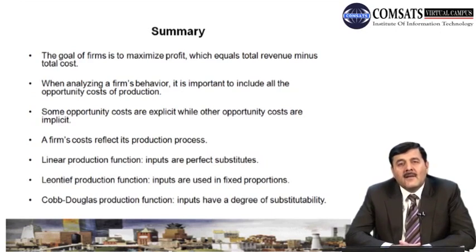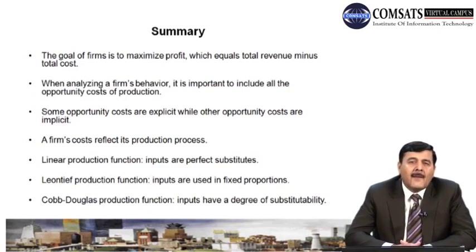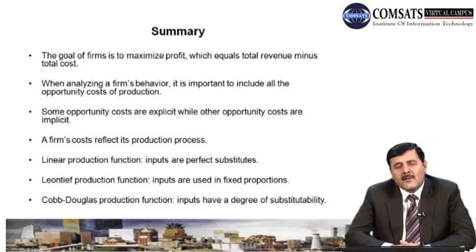Now we have discussed, then उसके बाद हमने बात की production function की. Production function क्या चीज़ होती है? We said that it is the maximum output that can be produced with the available units of capital and labor. और इसमें हमने 3 production function की बात की. हमने कहा we have a linear production function. What is that? In that case, inputs are perfect substitute, right?